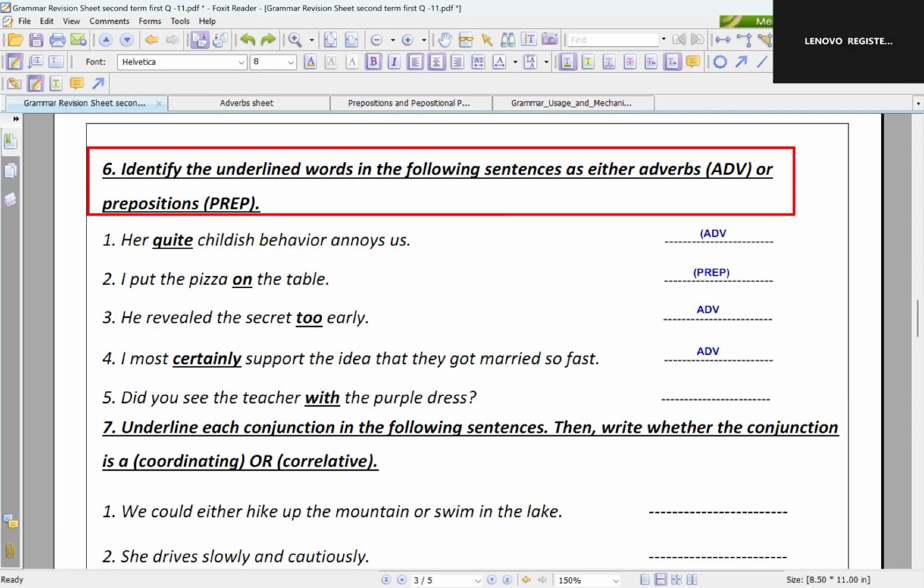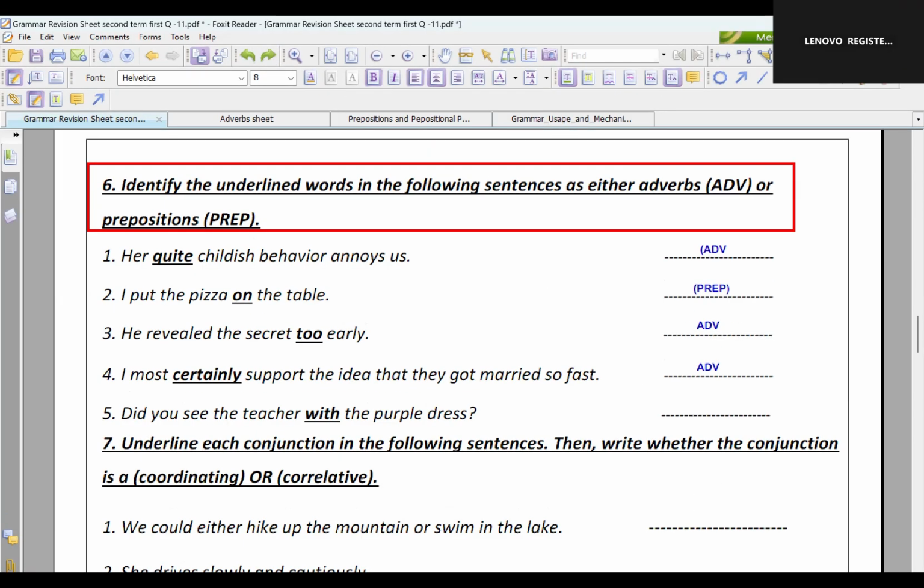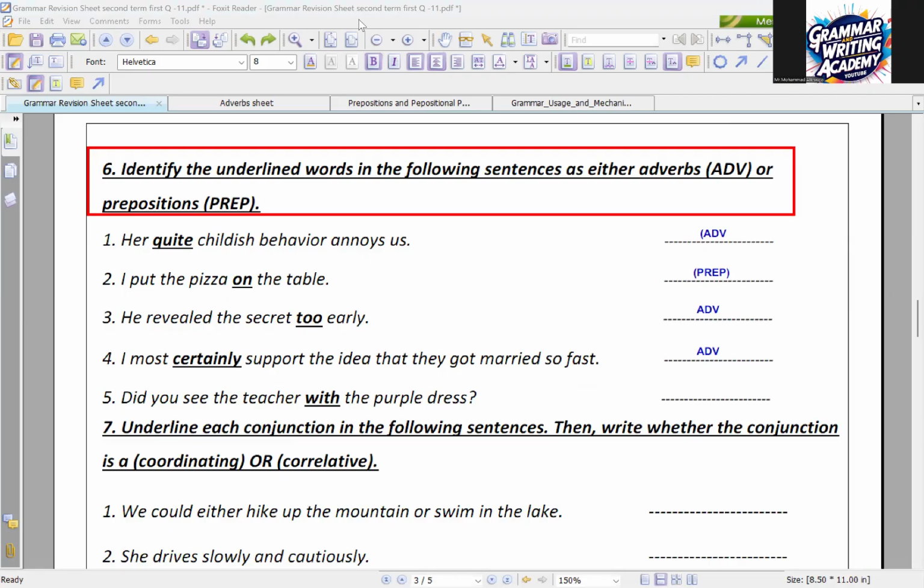Just how is number 1 an adverb? Quite here modifies childish, which is an adjective. Okay. Thank you, man. Moving to another one. This time, I think all of you shared the right name, right? Okay, Hamza.